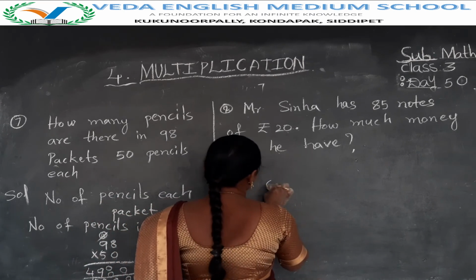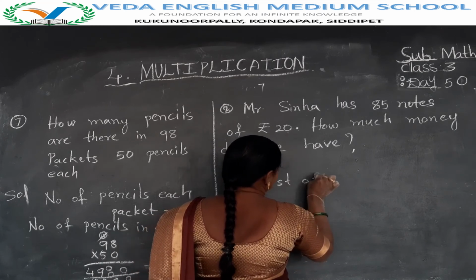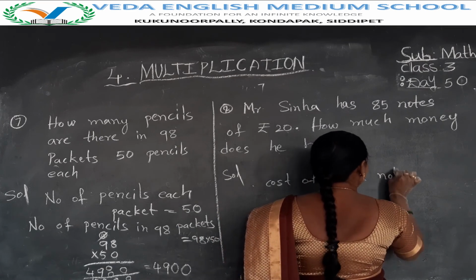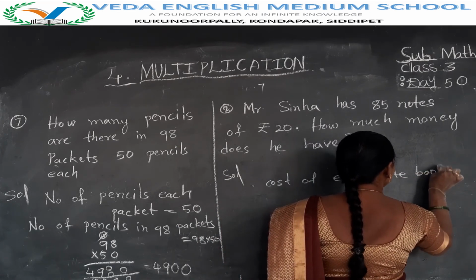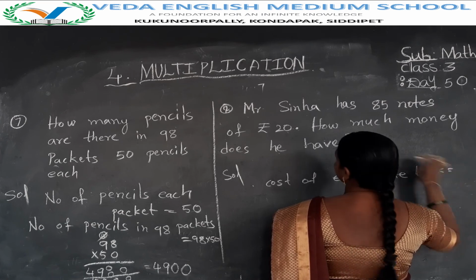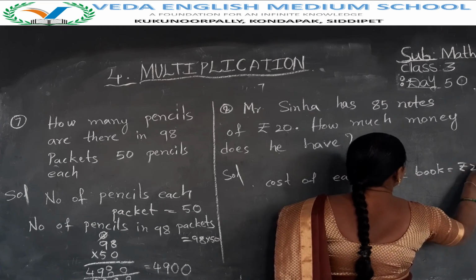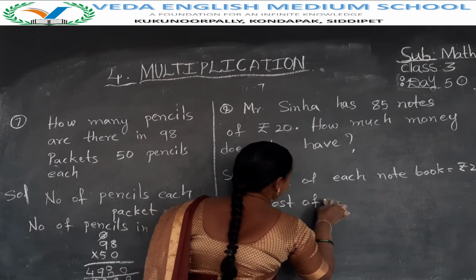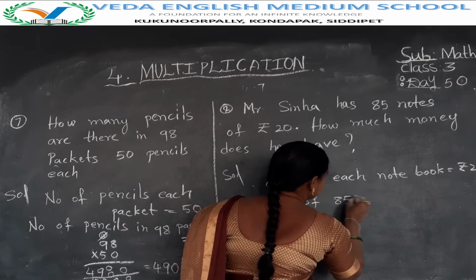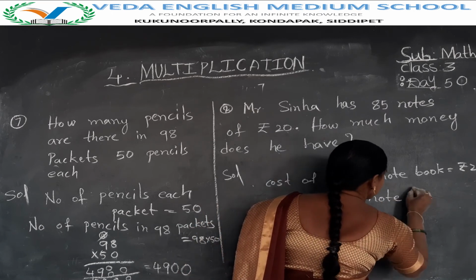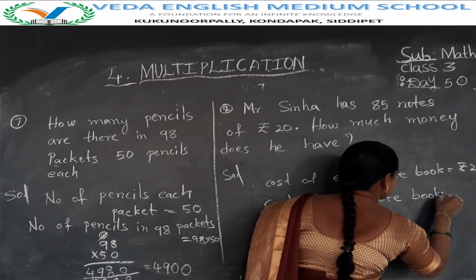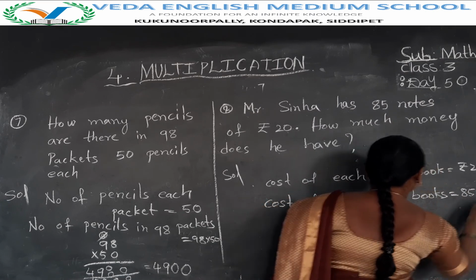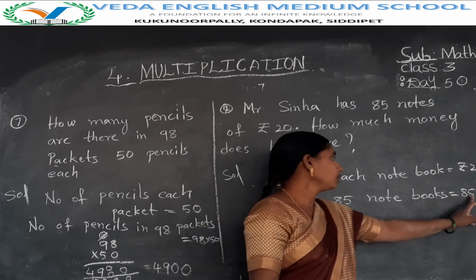Cost of each note. How many rupees, Nana? 20 rupees. Cost of 85 notes equals 85 into 20. That means here two numbers are multiplied.